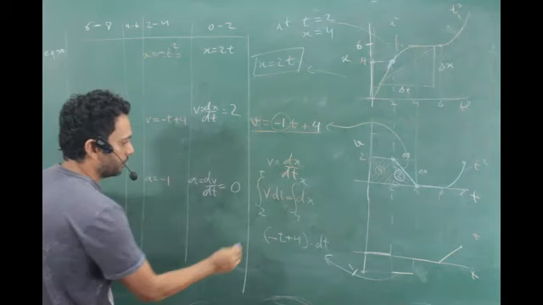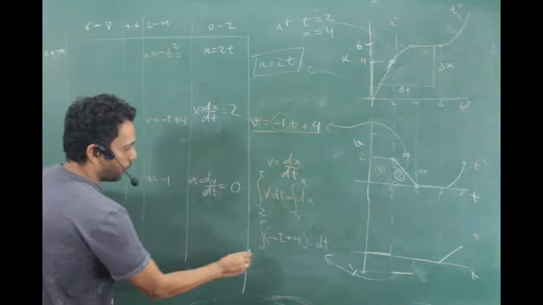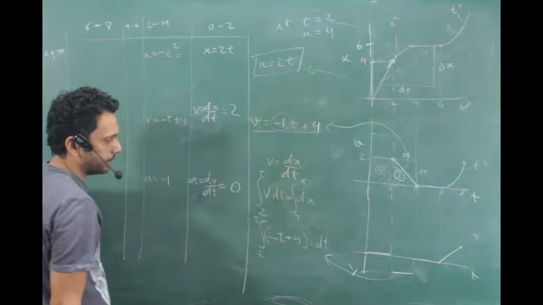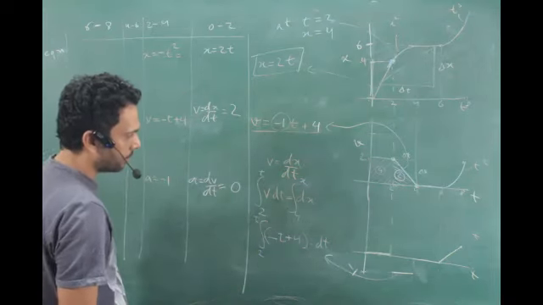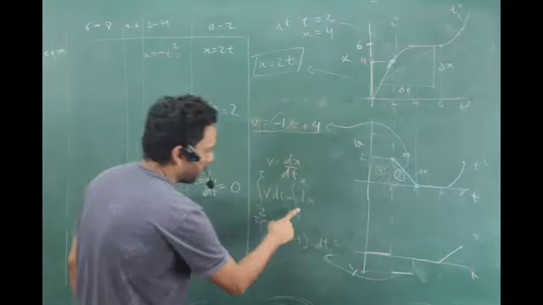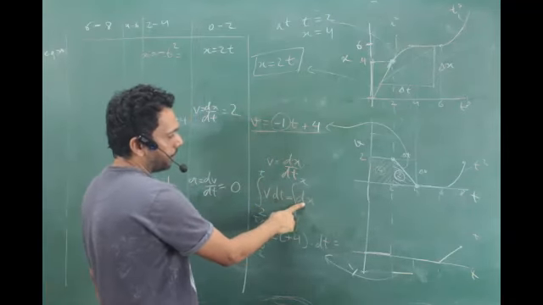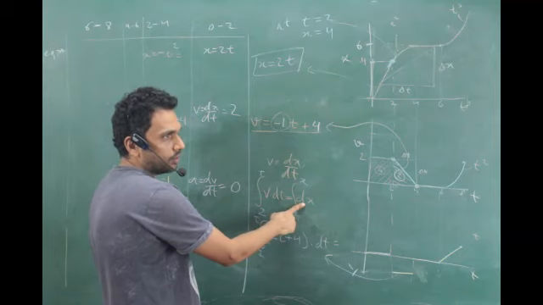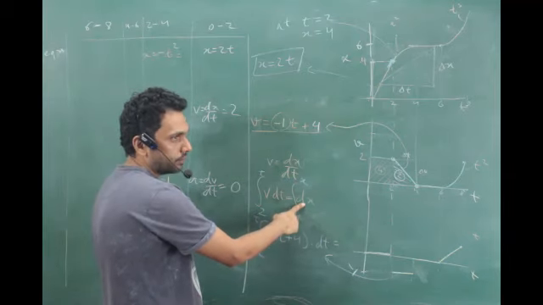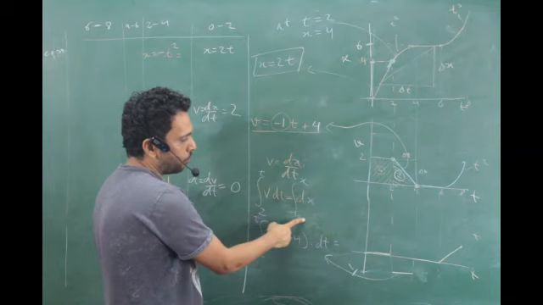Integration with dt, going from 2 to t. Is that clear? And the other hand side, what is it? We'll straight away integrate it. What do you get on integration? X, limit 4 to x.